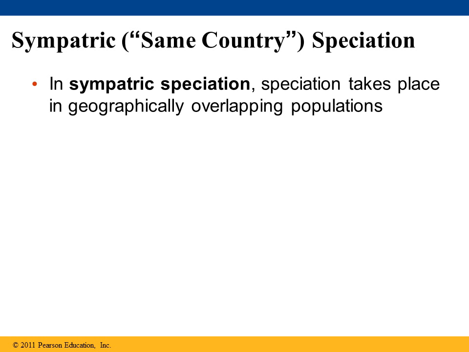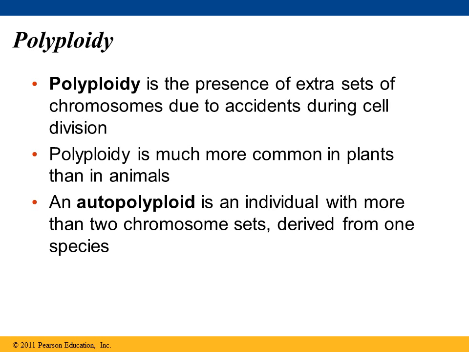Now, this can occur in some different ways. So first we have polyploidy, which is the presence of an extra set of chromosomes in a cell due to accidents during cell division. Now, many think of Down syndrome and chromosome 21 when they think of an extra set of chromosomes, but in some organisms it can cause an entirely new species. Now, an autopolyploid is an individual who has more than two chromosome sets that came from the same single species.